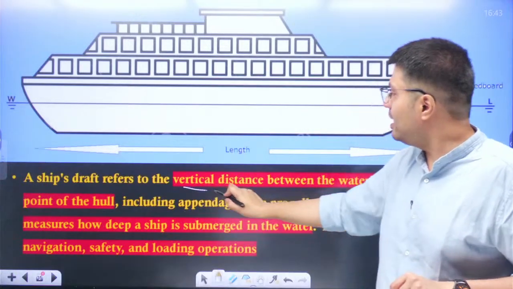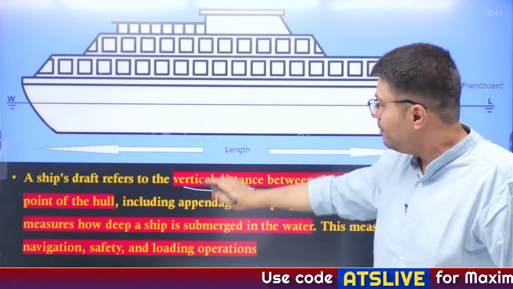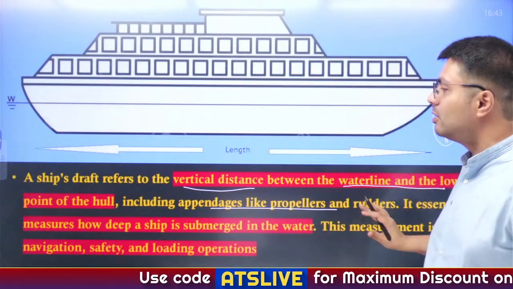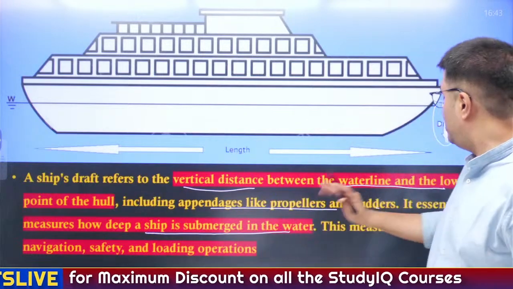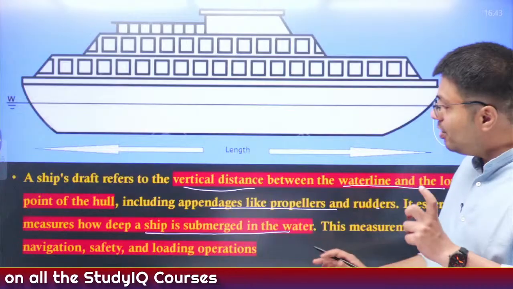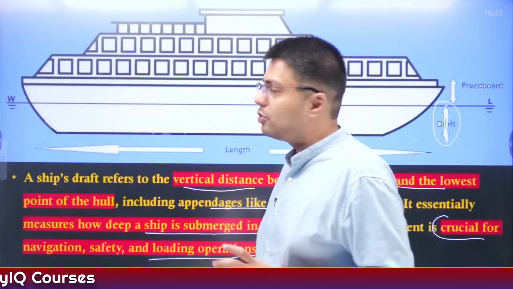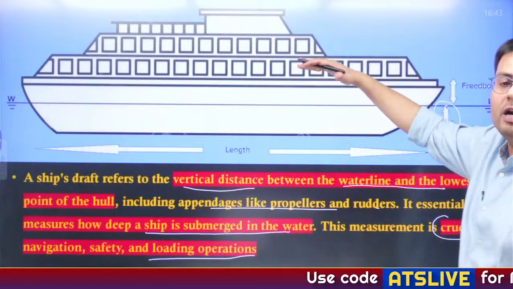So, this is basically the vertical distance between waterline and the lowest part of the hull of the ship, which also includes propellers and rudders. And essentially, this is how deep a ship is submerged into water. And this measurement is quite crucial for navigation, for safety and loading operations. So, naturally, you understand, the larger the draft, the heavier the ship is.